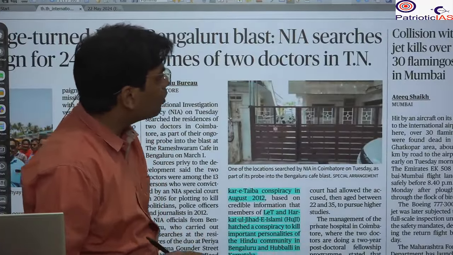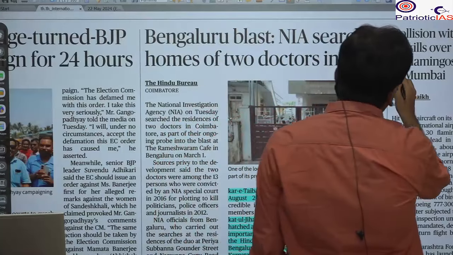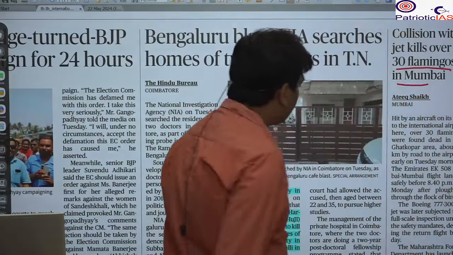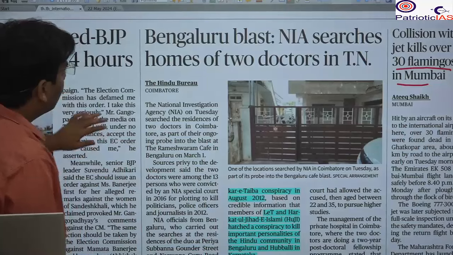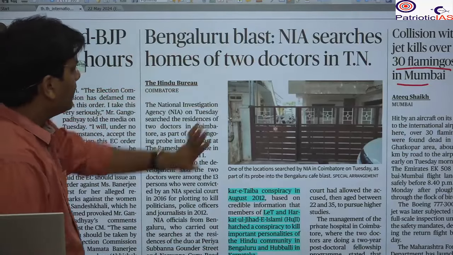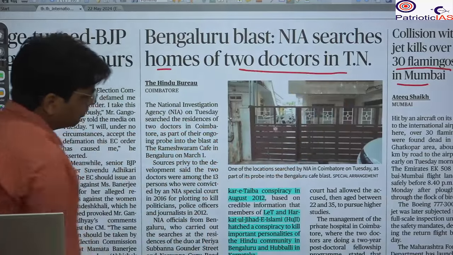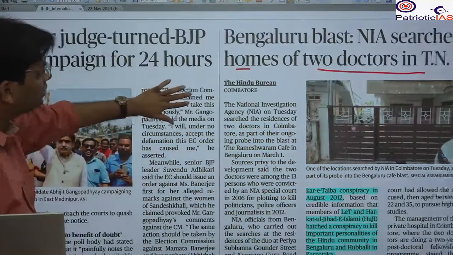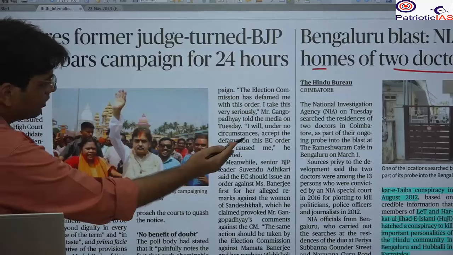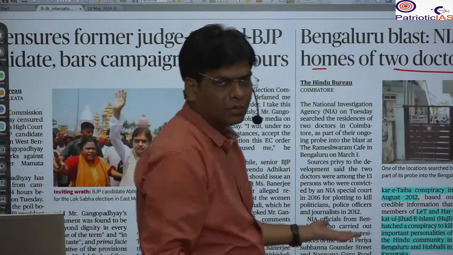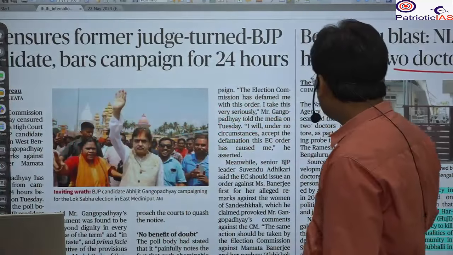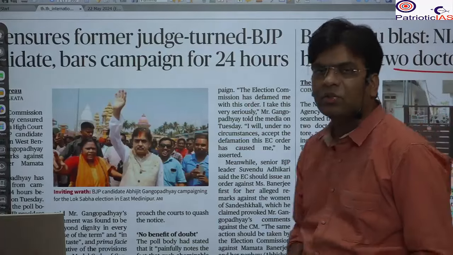The next news is the collision with the jet that killed 30 flamingos. There is further news that we will see in detail. Bengaluru blast, NIA searches homes of two doctors. This is criminal news. We don't have the basic information, and we don't have to go into the detail because it is not relevant.